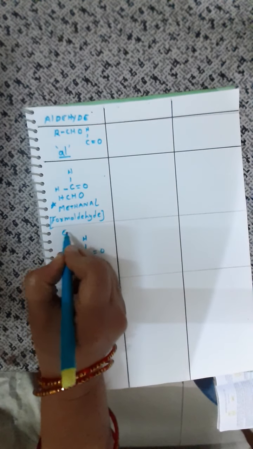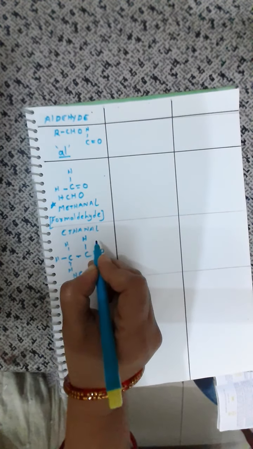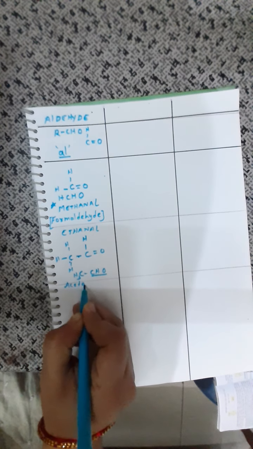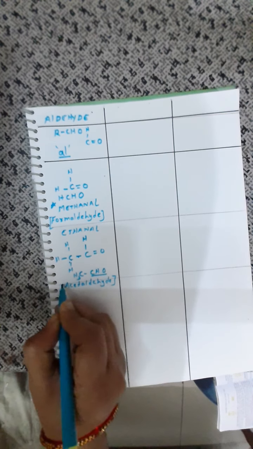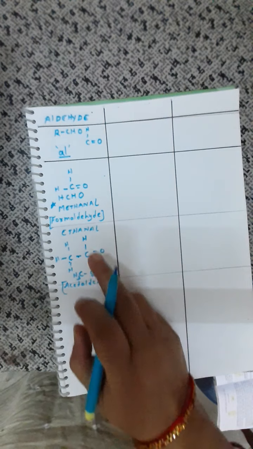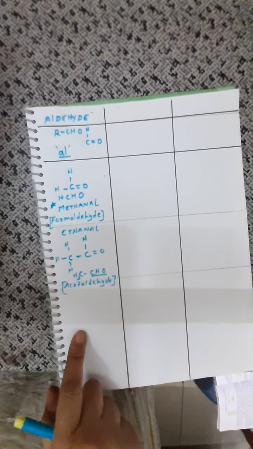Okay, children. Now name this compound. It is named as ethanal. What is it named as? Ethanal. And it has a common name, which is called acetaldehyde. What is its common name? Acetaldehyde. Okay, children. Similarly, you can construct the remaining ones, that is for propane and butane.